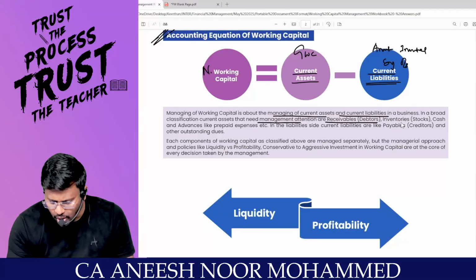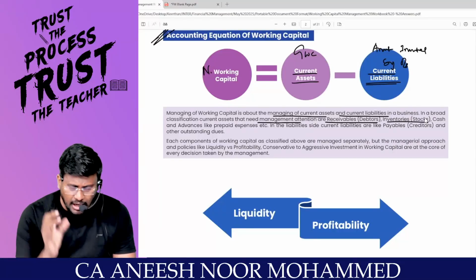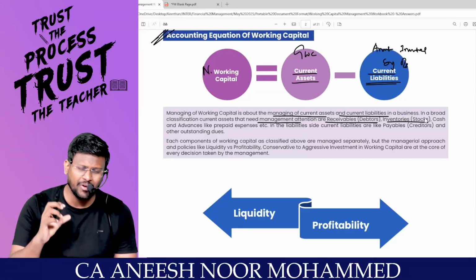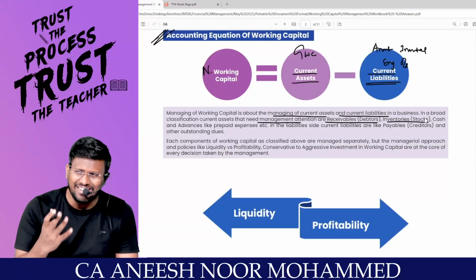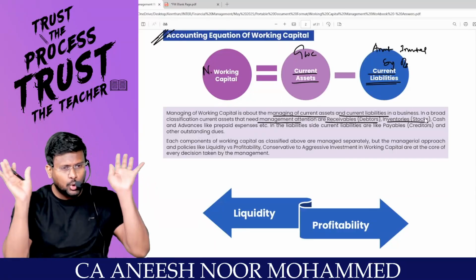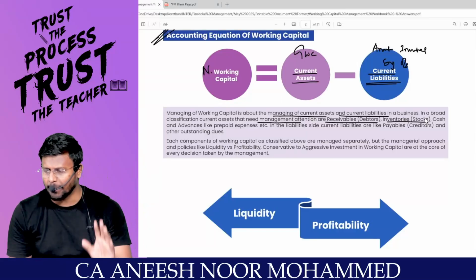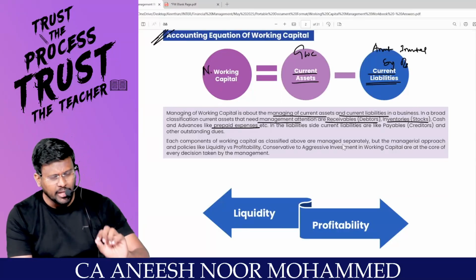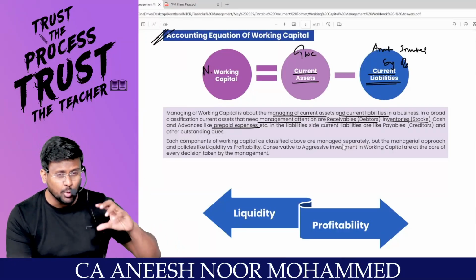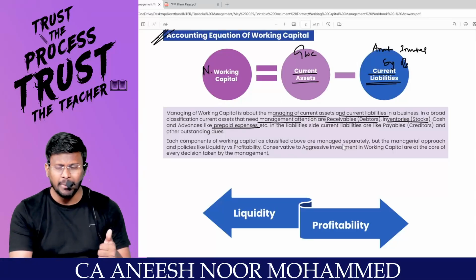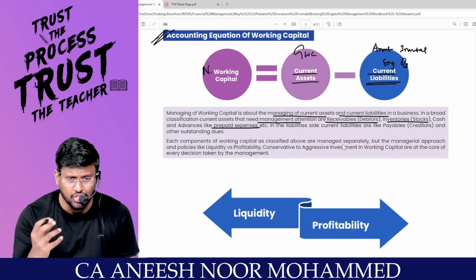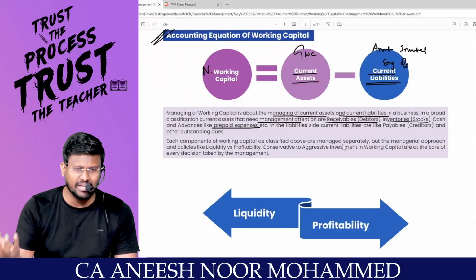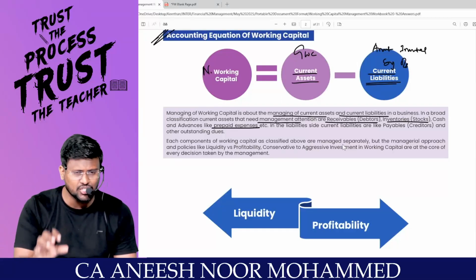And inventory, stock: if I don't invest in stock at all, I may go stock out. Stock out will lead to loss. Or if I invest a huge amount in stock, unnecessary stock piles up, it will lead to huge carrying cost that you would have already studied in your material chapter. And cash and advances like prepaid expenses, etc. If I am holding a high amount of cash, I will be having liquidity, but if I park that extra cash in an FD or something, I will be able to earn some interest. So if I am holding more cash, I am losing that opportunity.